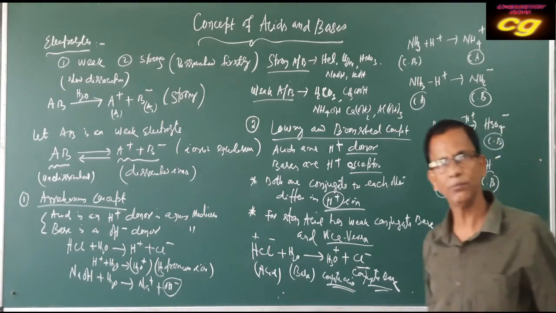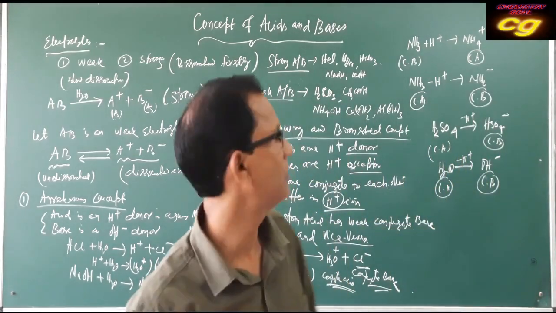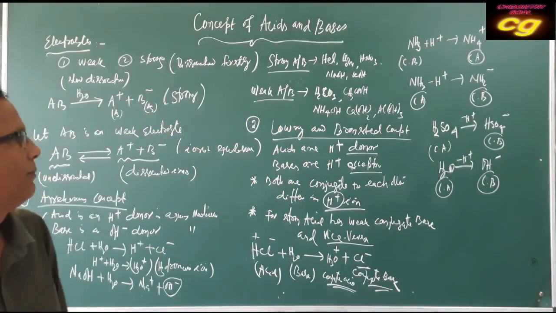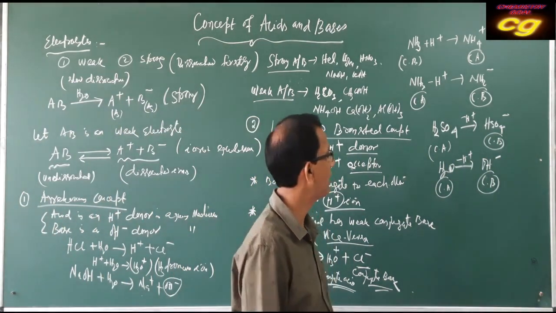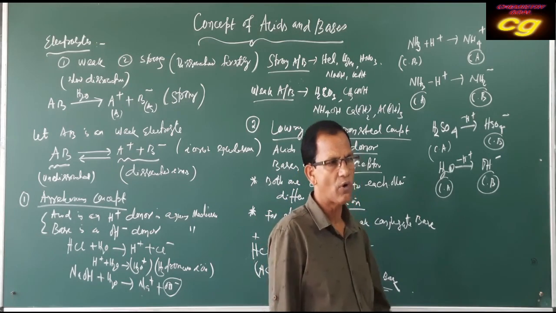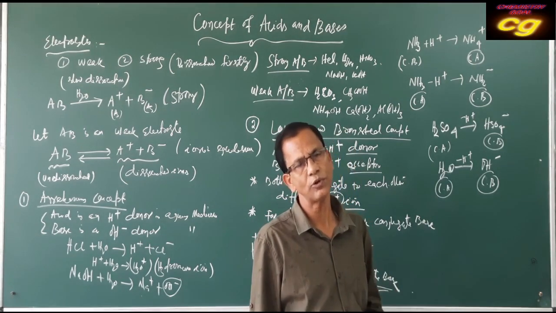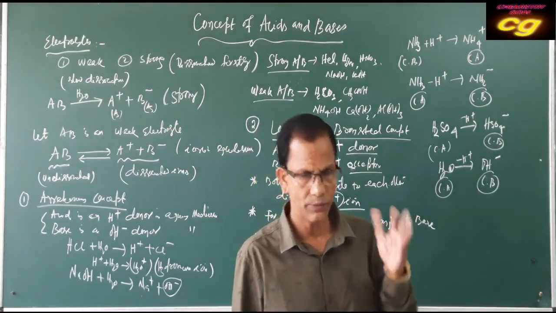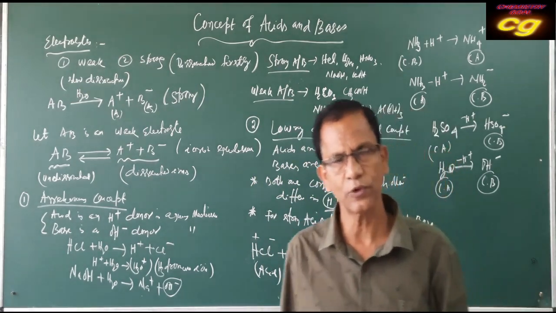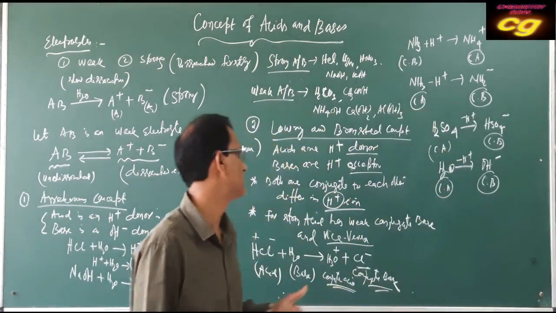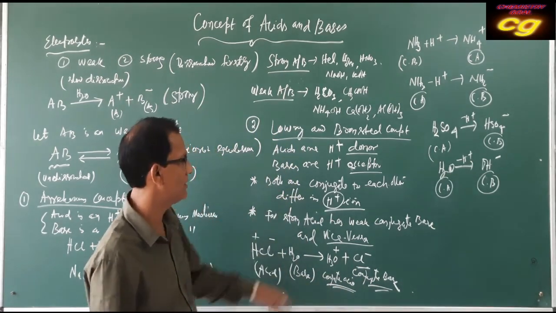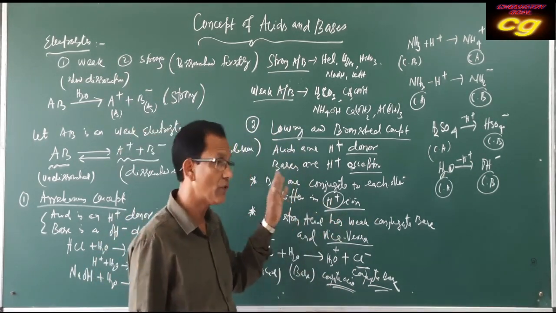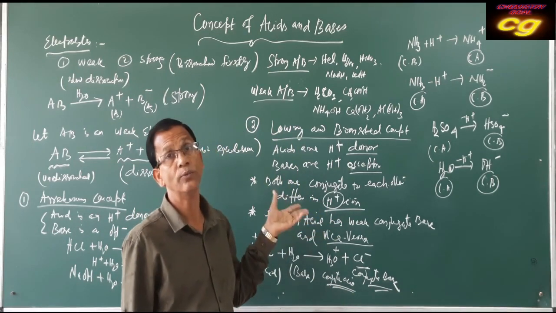Okay, so these are very important: the concept of conjugate acid and conjugate base after loss of H plus or after addition of H plus. If you add H plus, the substance produced is the conjugate acid. If you remove H plus, the substance produced is the conjugate base. So conjugate acid and conjugate base differ by an H plus ion, and for a strong acid the conjugate base is weak.